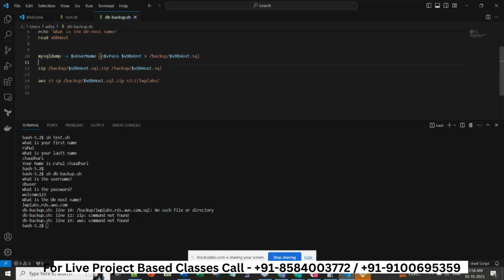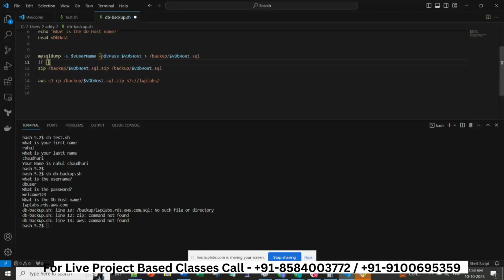This means if the previous command fails, that is why you will come across an if command. Now you will know that there is something like: if the previous command fails, then you will run some other command. If this is not a failure, then you will run this command, otherwise you will do some other task, or you will print a message to the customer that this is the command which failed.